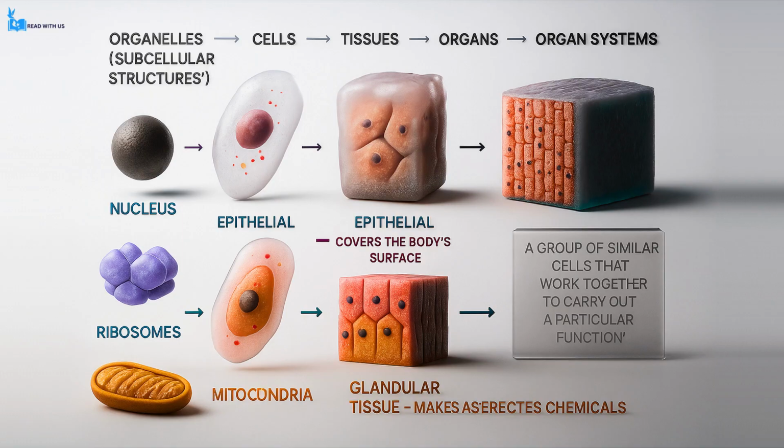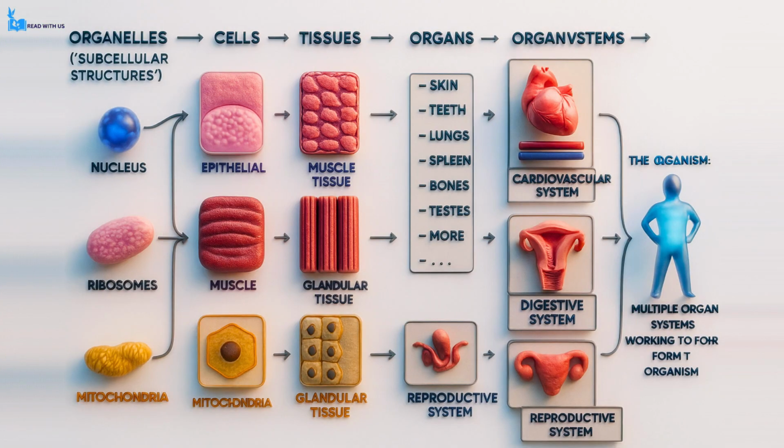A tissue is defined as a group of similar cells that collaborate to perform a specific function. For instance, a group of epithelial cells form epithelial tissue, which plays a protective role by covering surfaces such as the skin and the lining of the intestines. Similarly, a group of muscle cells forms muscle tissue, which contracts and relaxes to move parts of the body. Likewise, multiple glandular cells form glandular tissue, which is responsible for producing and secreting chemicals necessary for body functions, such as enzymes that aid digestion or hormones that regulate bodily processes.